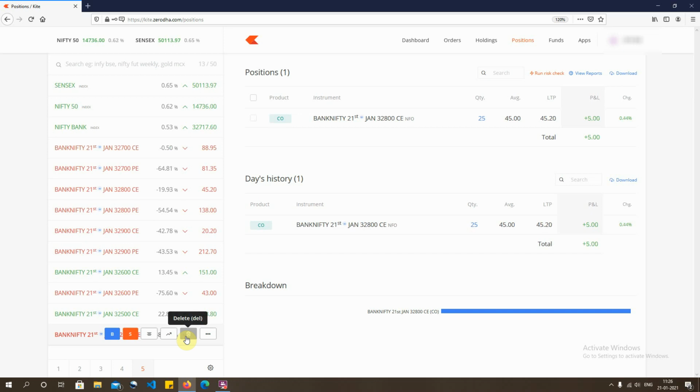So if you are a buyer of an option, it is advisable to go for at the money and in the money. And if you are a writer of an option, it is advisable to write out of the money options, or maybe to an extent a little bit of at the money, but not exactly at the money. So those are the key ingredients which we look at when trading options.